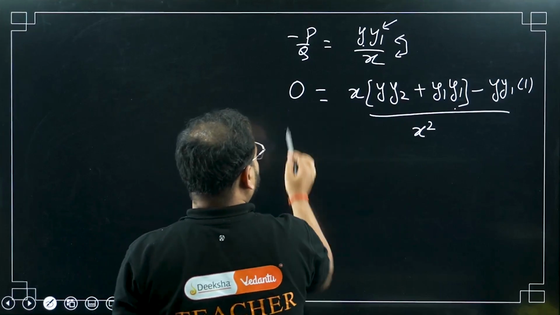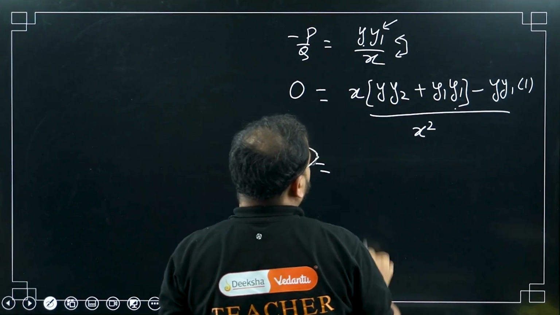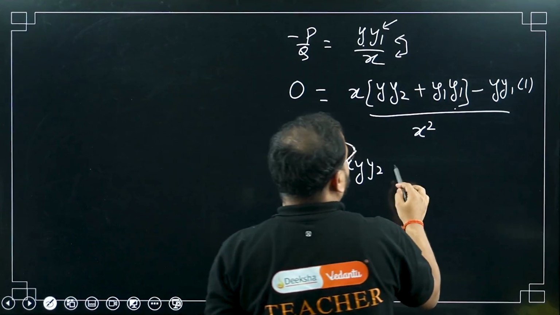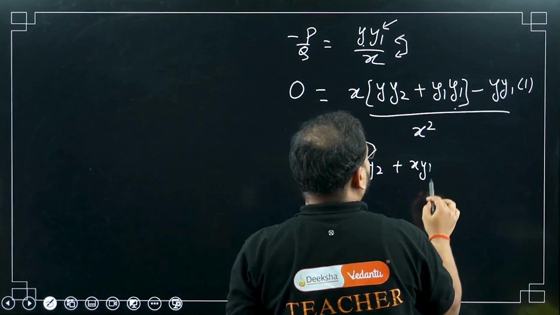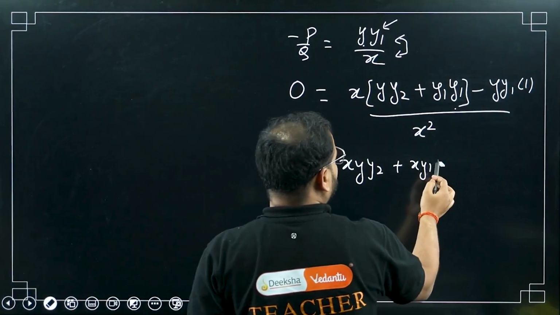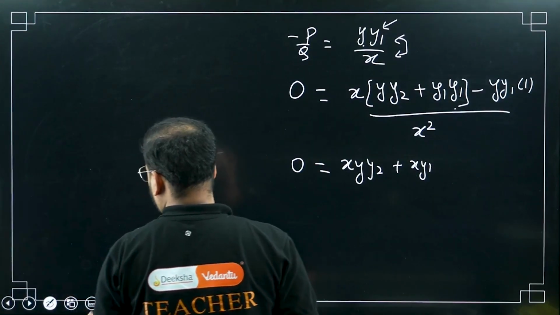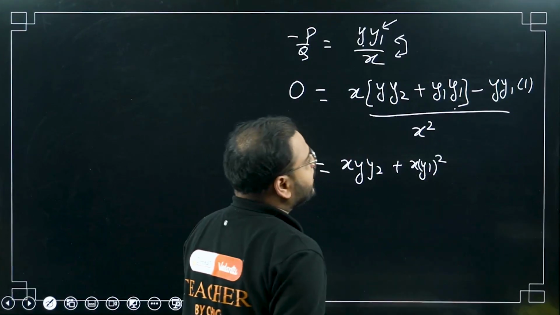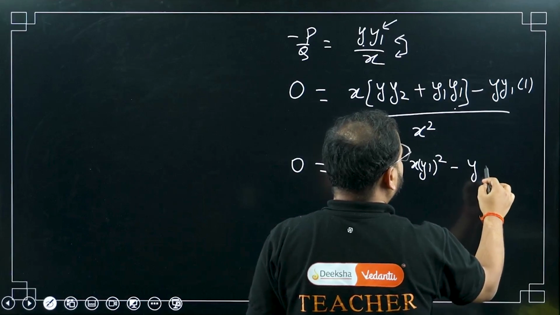Bring this over here. This will become 0 again. What I'll have is x y y2, plus x y1 square. This is x y1 into y1, which means x y1 square. So x y1 square minus y1.